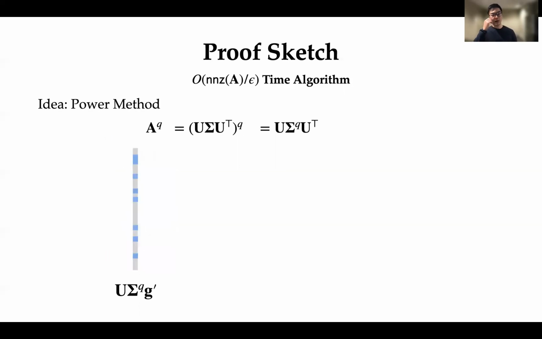So as a result, all I get back is this vector where I'll see all these coordinates that correspond to the top k singular vectors as being boosted by a constant factor. So what this means is that I can just read off these top k coordinates that are the largest in this resulting vector, and this will give me my support superset S that I want. And that concludes the nnz(A)/epsilon time algorithm.